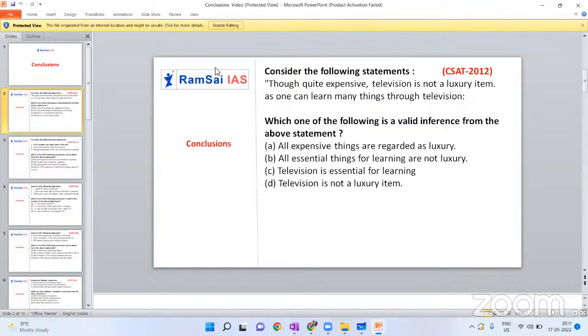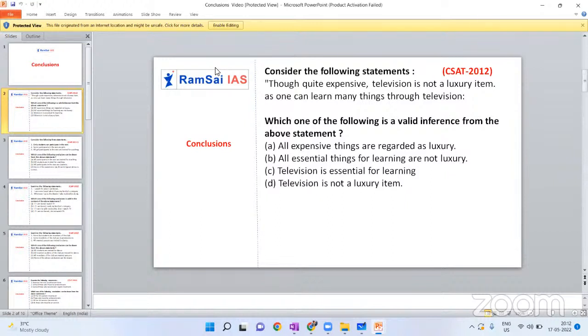So, though quite expensive, television is not a luxury item. And as one can learn many things through television, so I can learn many things from television, and television is quite expensive. Then if you want to combine the two, there is no relation actually.